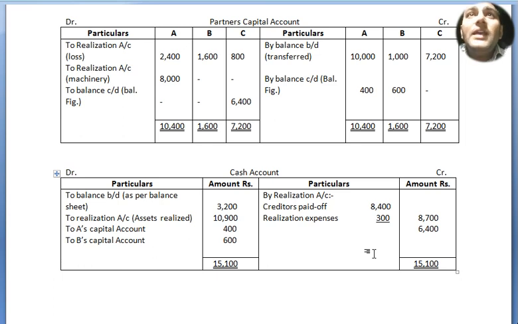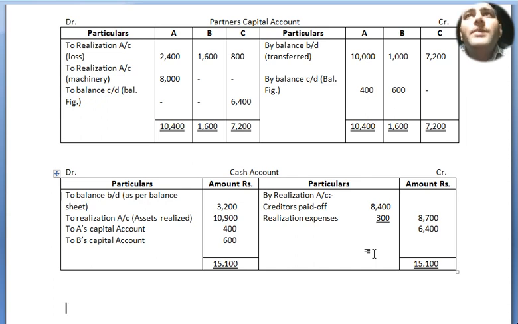For B again 1,600, 1,000, so 600 is the difference on the credit side. But for C, we got 6,400 as the difference, because 7,200 is the credit side total, 7,200 minus 800, so we got 6,400 on the debit side, to balance c/d for C's account.